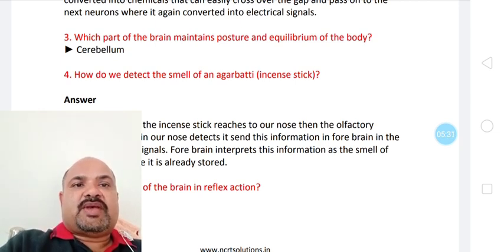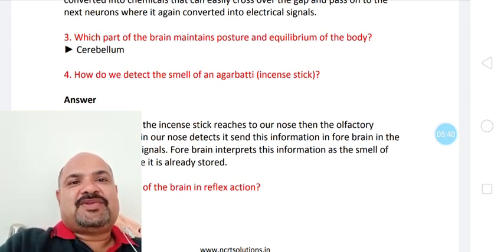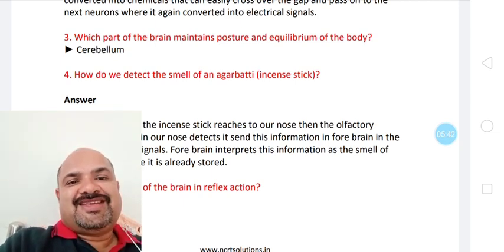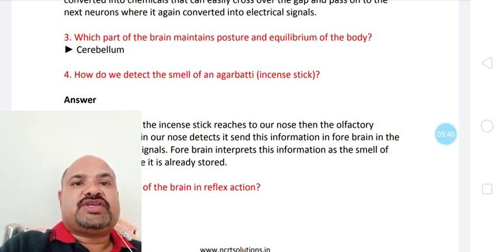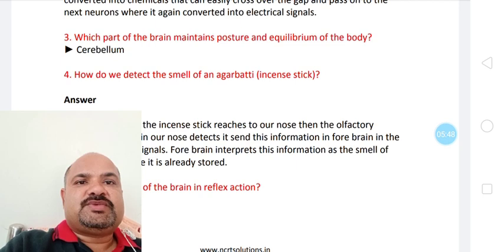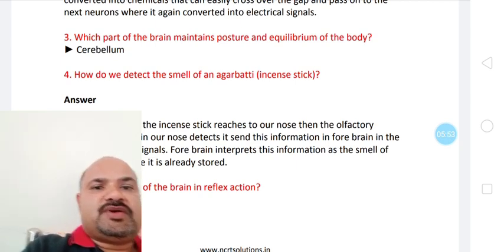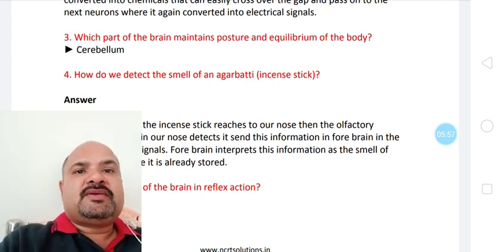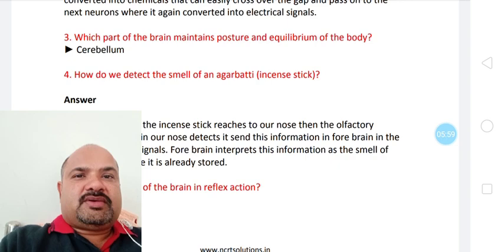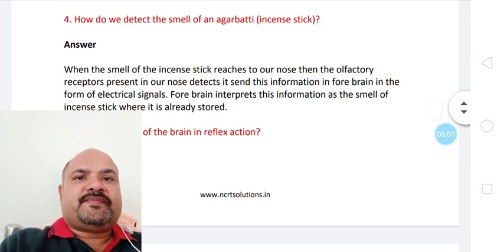They don't have balance, they don't have control on their balance, so they are healing and doing. That type of example I have given you that time. So they lose control over the cerebellum, and that's why they cannot maintain their posture. So cerebellum, you have to remember, cerebellum is an important part of the hindbrain, which is important for maintaining posture and equilibrium of the plant, of the animal, of our body.